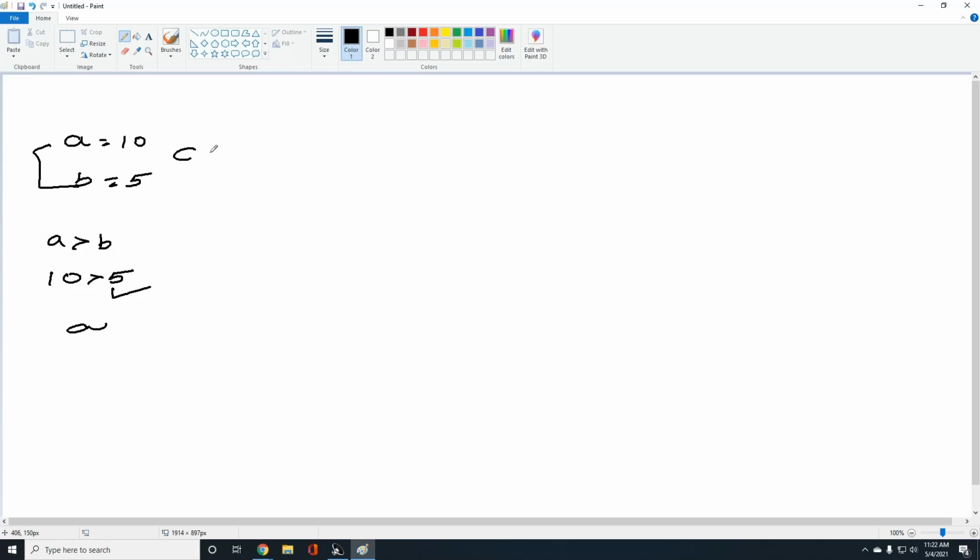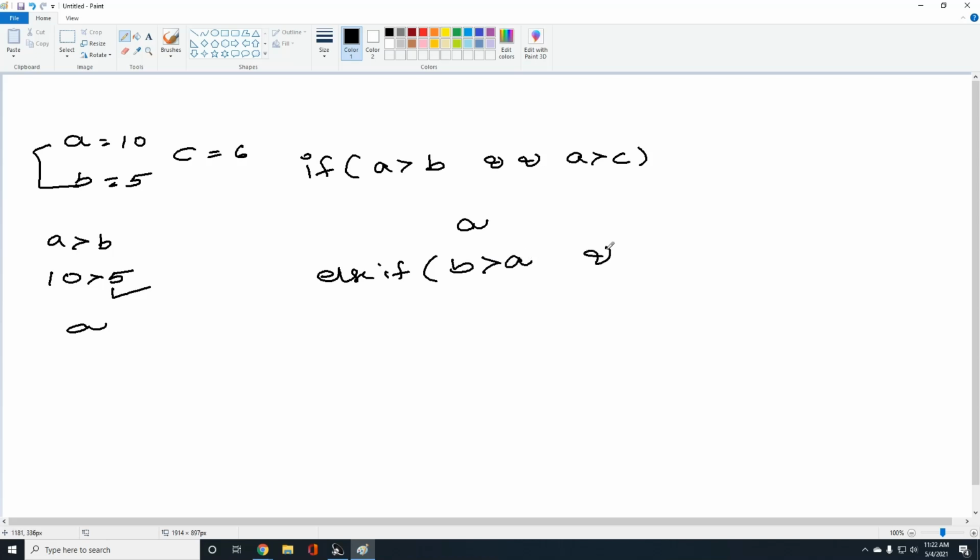But if I have one more variable, A, B, C, there is a program called find the biggest number among these three variables. In such a case, many students, many people will write if A greater than B && A greater than C, then A is big. Else if B greater than A && B greater than C, B is big. Else C is big. Here is the logic of the program to find the biggest number among three variables.